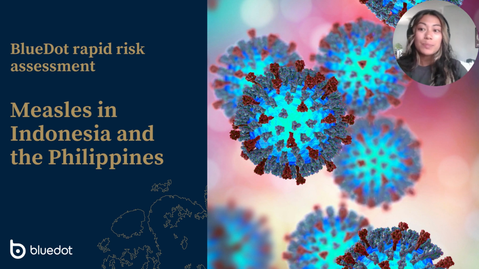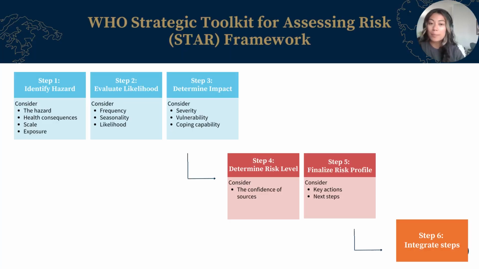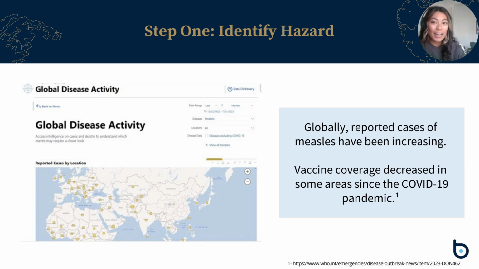Today I'm going to assess measles in Indonesia and the Philippines for public health and life sciences applications. To perform this rapid risk assessment, I will be using steps 1 to 5 of the WHO STAR framework, from identifying a hazard to finalizing the risk profile. The first step is identifying the hazard.